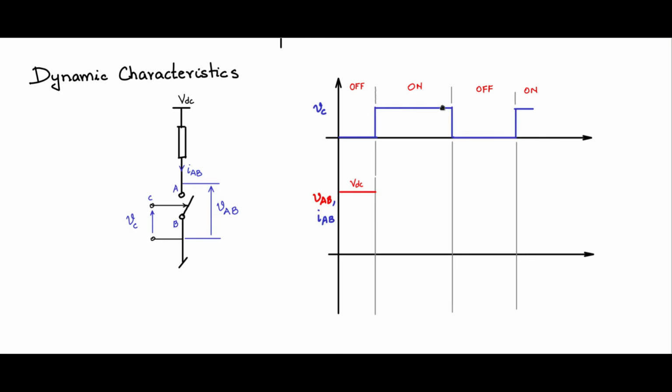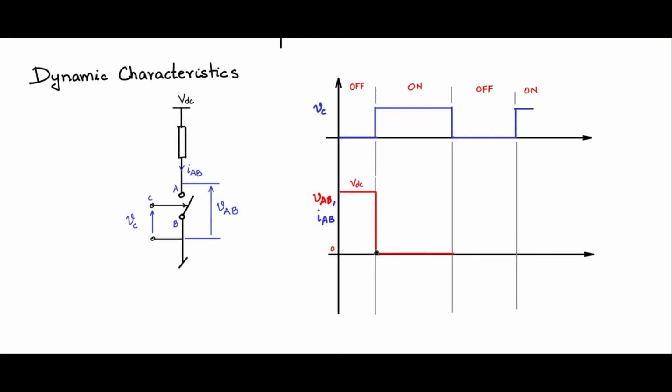Then VC goes high and the switch turns on, the pole gets connected to A, and A and B are shorted. VAB is 0, the ideal switch character which we saw in the static characteristic. So VAB will go to 0. And there is a transition from the off state to the on state.